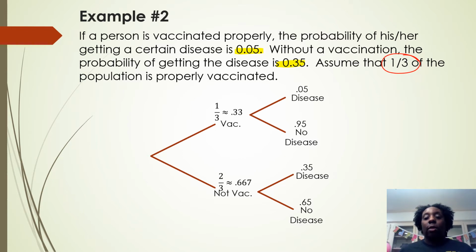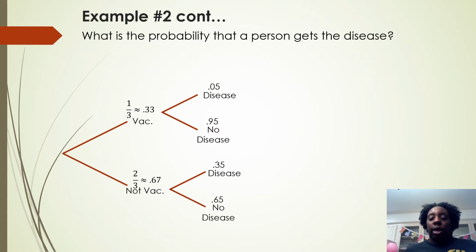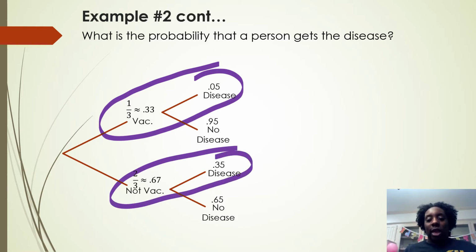Now let's actually look at the problems that we have to do. All right, so it says, what is the probability that a person can get the disease? They didn't say whether they were vaccinated or not. They said just what's the probability of them getting the disease? Well, what two branches do I need? Well, I want to use purple. So we need that branch and that branch because we don't care if they're vaccinated or not. It just says what's the probability the person gets the disease.